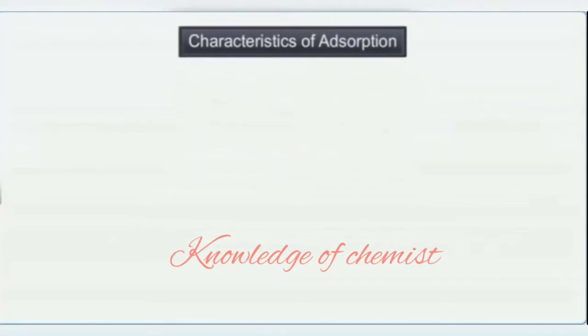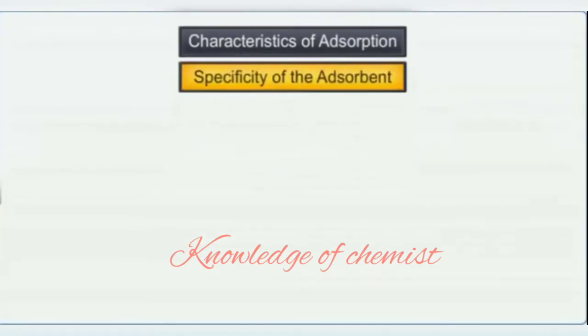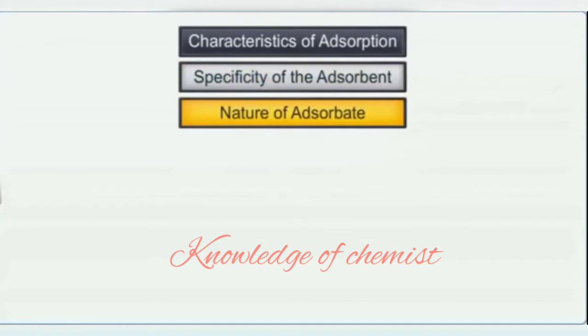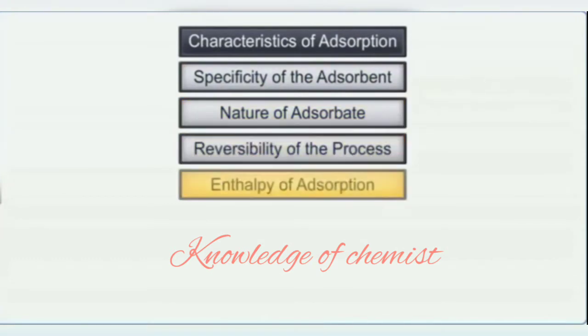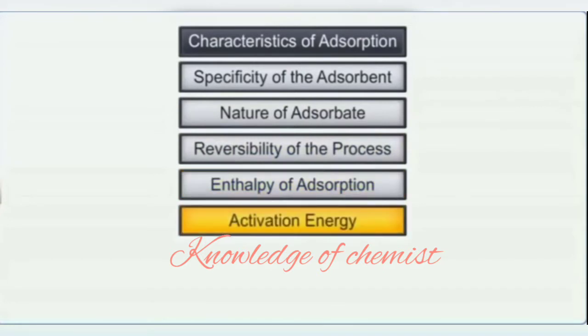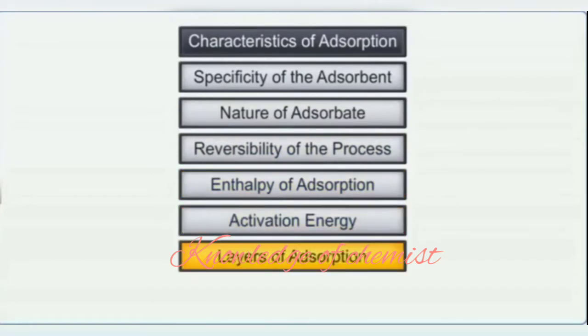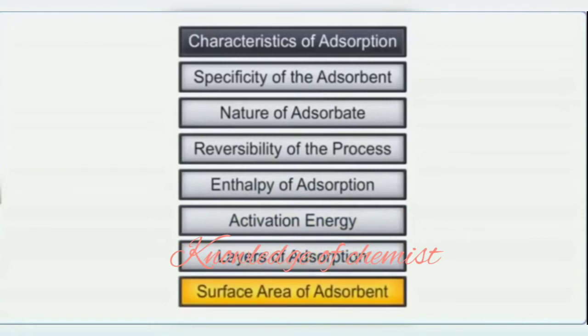Now I can explain the characteristics of adsorption. Characteristics of adsorption depend upon the specificity of the adsorbate, nature of the adsorbent, reversibility of the process, enthalpy of adsorption, activation energy, layers of adsorption, and surface area of the adsorbent. Let us discuss each of these characteristics for physical and chemical adsorption.